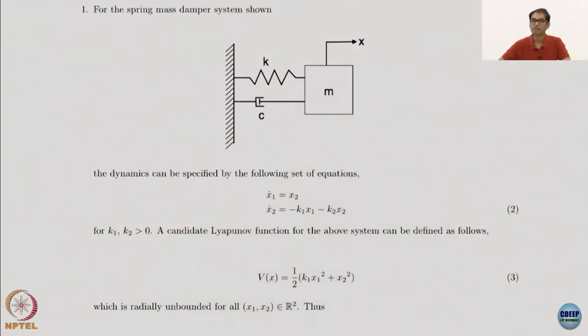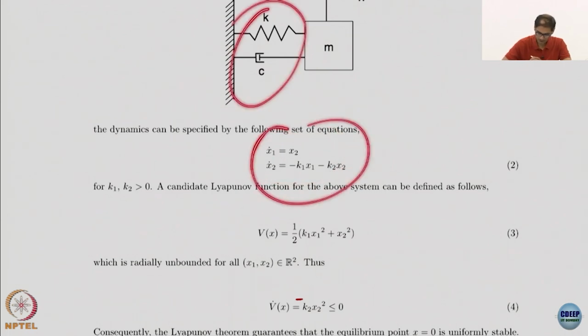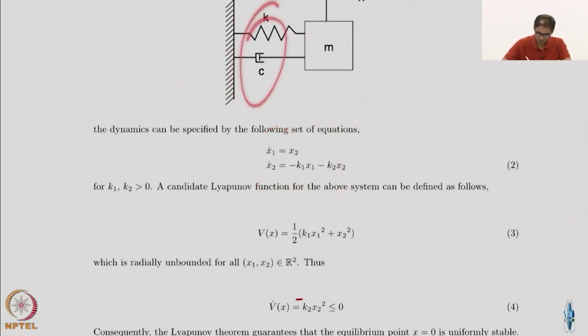Okay, so this was a spring mass damper example, and we were trying to use not the general Salle invariance principle but the Barbashin-Krasovskii-LaSalle theorem, which gives you stability of the zero equilibrium. Okay, so this is the asymptotic stability result. This is what we are trying to use in this example. So this is the very simple linear system corresponding to this. Again, the picture and the constants don't correspond, but it's very easy to derive this. One is k by m, the other is c by m. So very standard and simple dynamics.